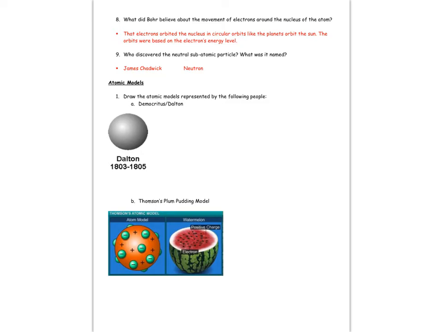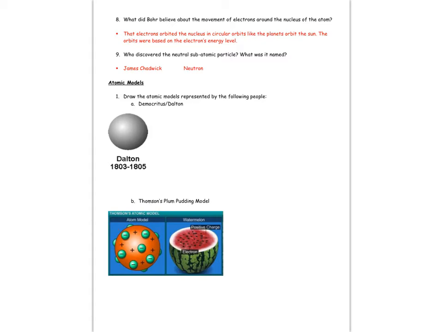We know that the original model really was just a circle. It's pretty simple. And it wasn't until Thomson's plum pudding model did we have some subatomic particles in there. The pudding itself, so the orange part here, was positively charged, and then the electrons were scattered around it.